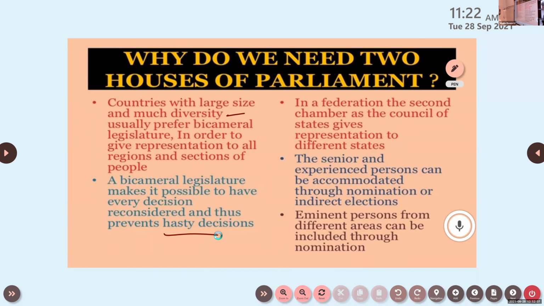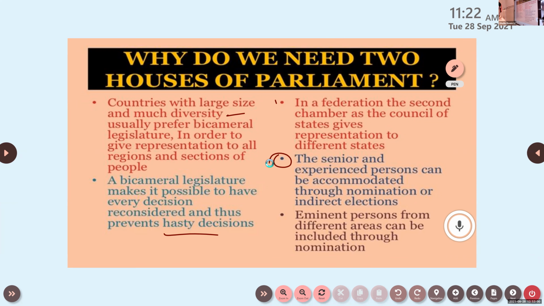In a federation, the second chamber, the Council of States, gives representation to different states. So the Rajya Sabha is the second house that gives importance to almost all the states in the country. Senior and experienced persons can be accommodated through nomination and indirect elections, as we discussed earlier.